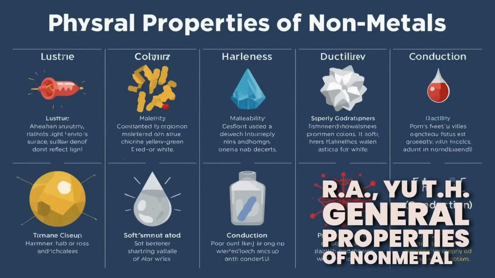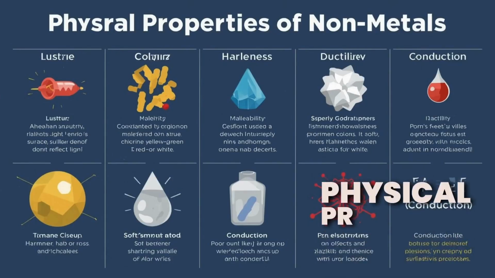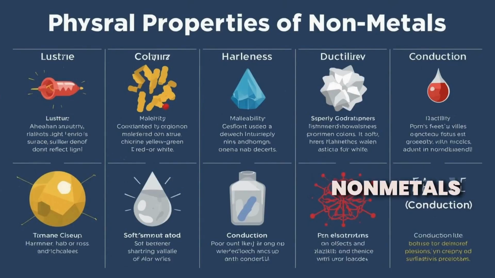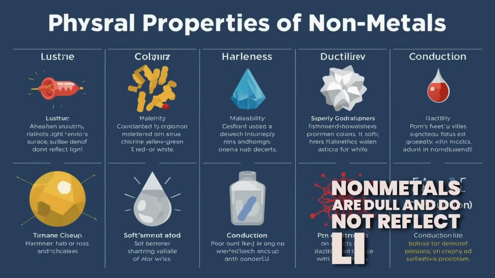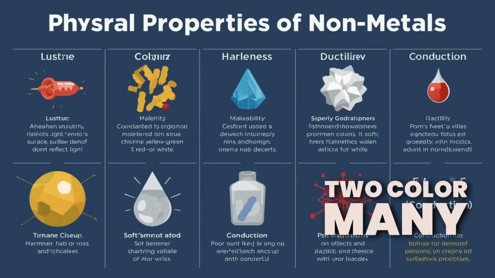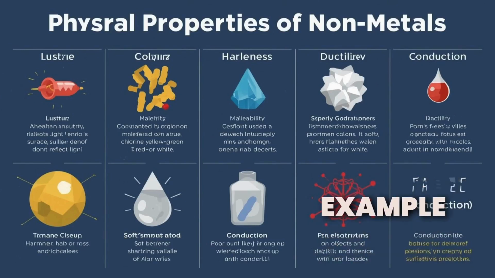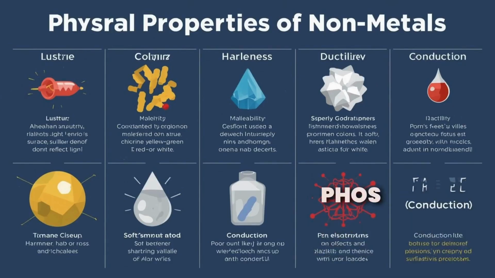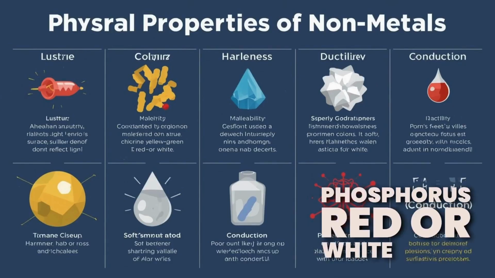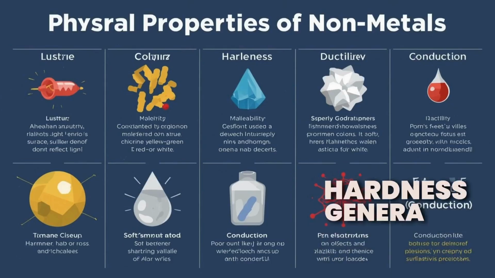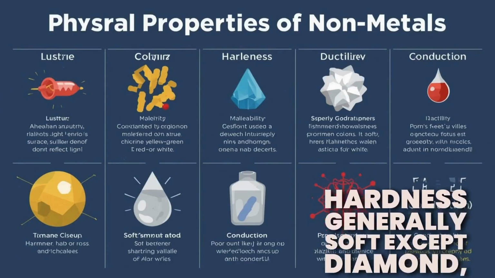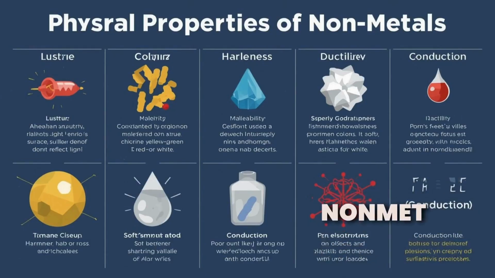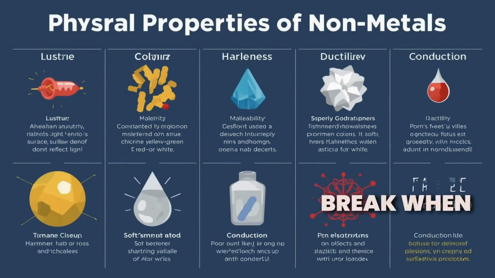General properties of nonmetals. Physical properties of nonmetals. 1. Luster. Nonmetals are dull and do not reflect light. 2. Color. Many colors. Examples: sulfur, yellow; chlorine, yellow-green; phosphorus, red or white. 3. Hardness. Generally soft, except diamond, which is very hard. 4. Malleability. Nonmetals are brittle, break when hammered.